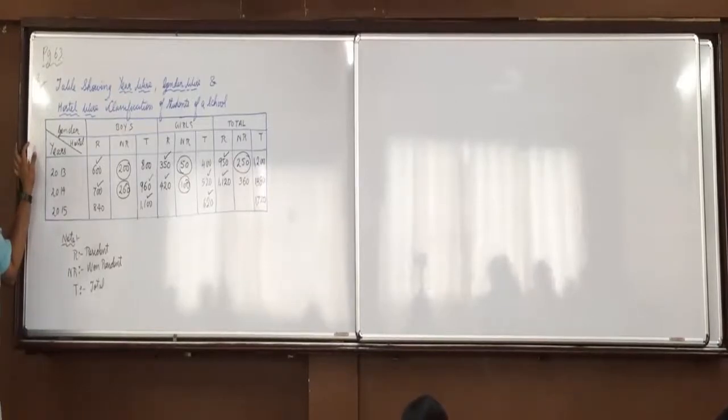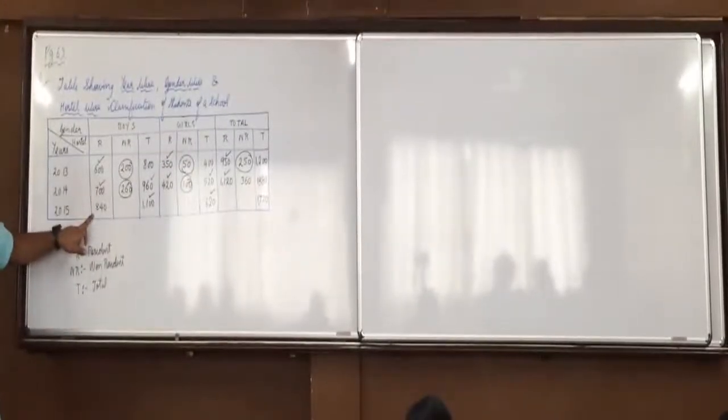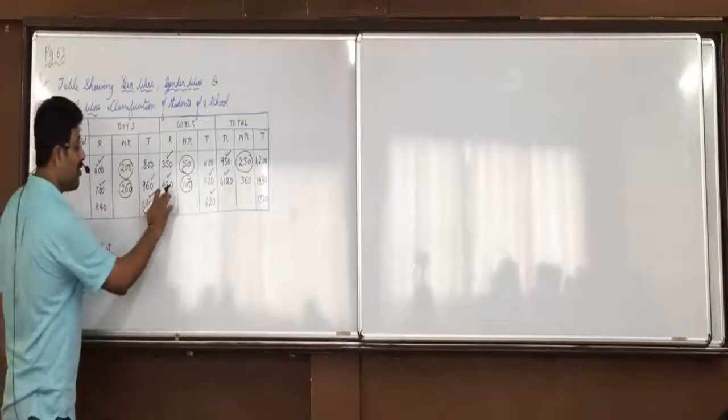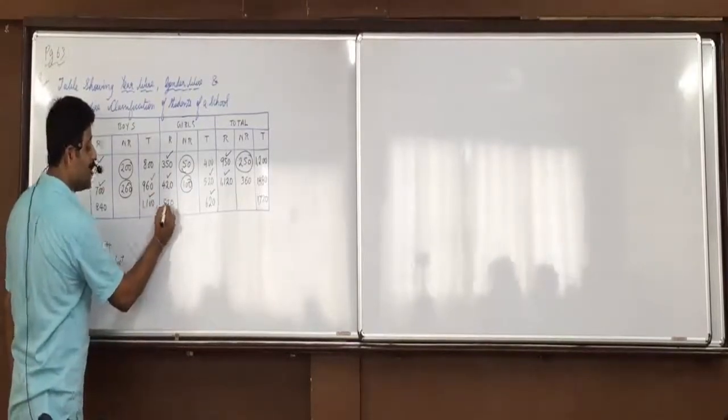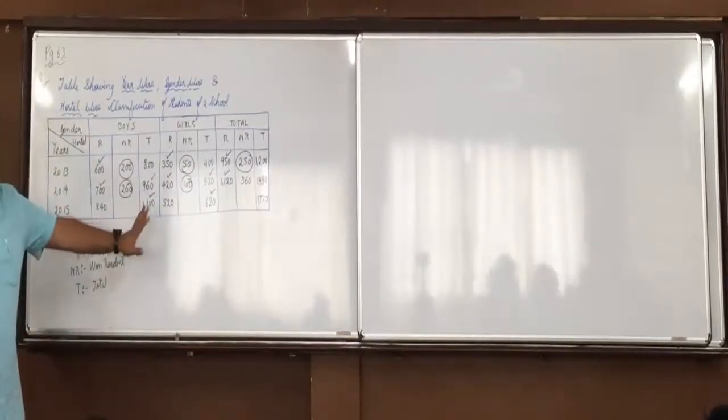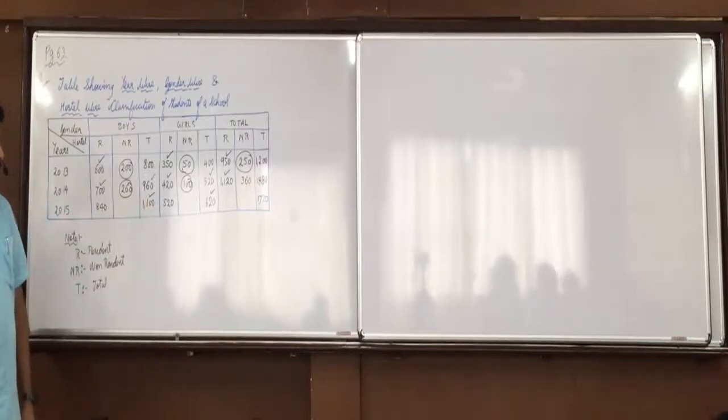Means all 140 are going in the hostel only. So last year 700 hostelites were there. Now they'll become 700 plus 140, 840. Any doubt in this? Same way, how many girls are newly admitted? All resided in the hostel. So 420 plus 100, 520. Any doubts in this? Vanshita, what else can be obtained?